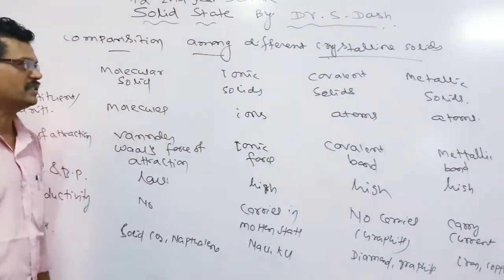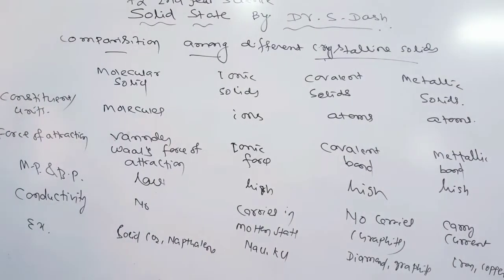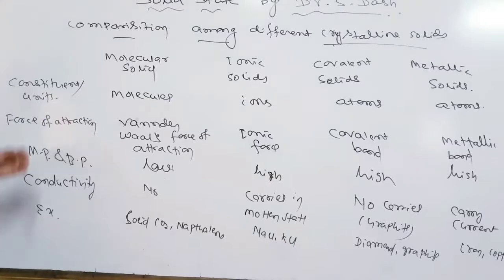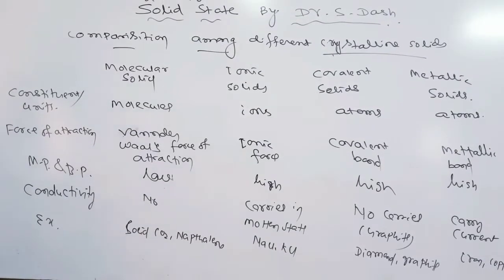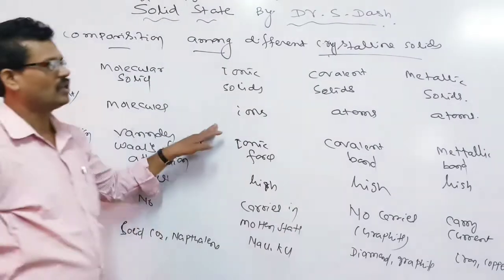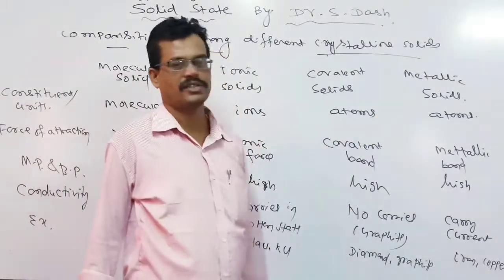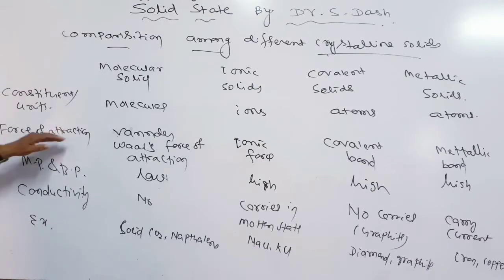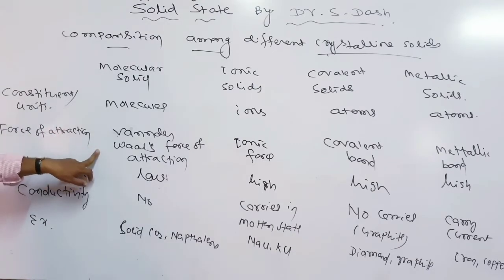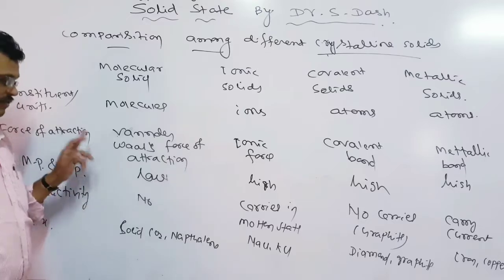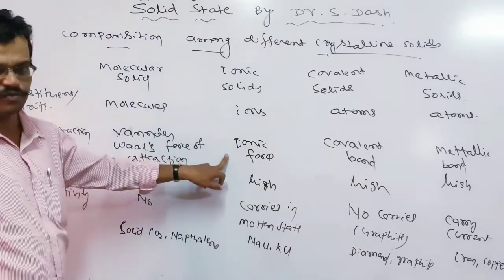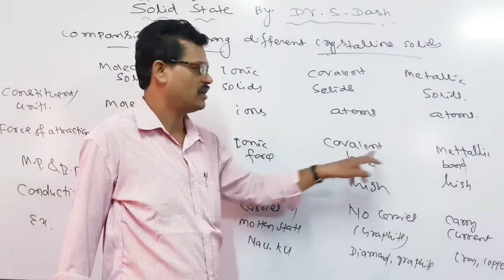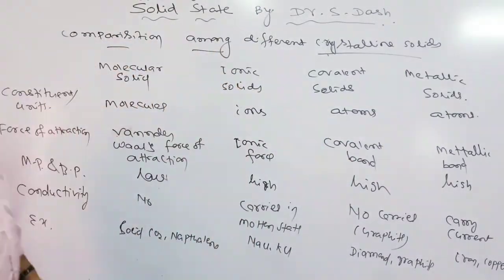So let us look here. These are the different types of crystalline solids and their properties. First of all, the constituent units in molecular solids are molecules, in ionic solids ions, in covalent solids atoms, and in metallic solids also metal atoms. And regarding the force of attraction, molecular solids have the van der Waals force of attraction, but in ionic solids an ionic bond is formed, in covalent solids a covalent bond is formed, and in metallic solids a metallic bond is formed.